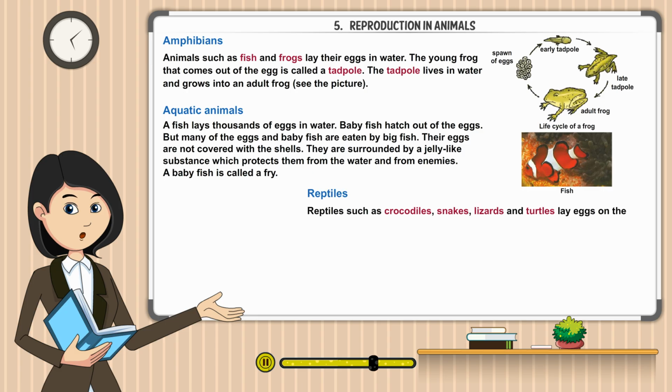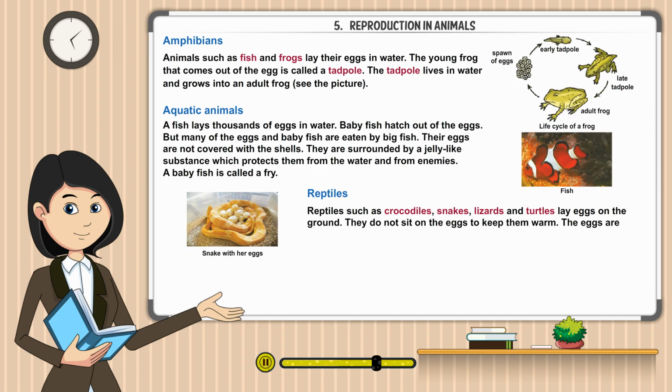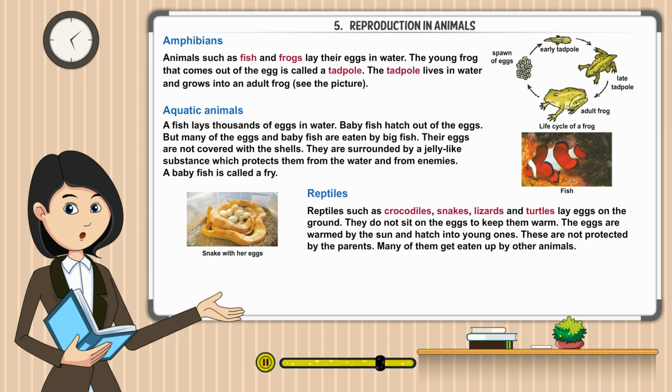Reptiles. Reptiles such as crocodiles, snakes, lizards, and turtles lay eggs on the ground. They do not sit on the eggs to keep them warm. The eggs are warmed by the sun and hatch into young ones. These are not protected by the parents. Many of them get eaten up by other animals.